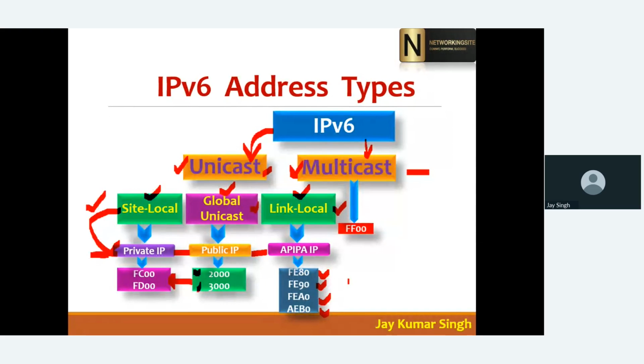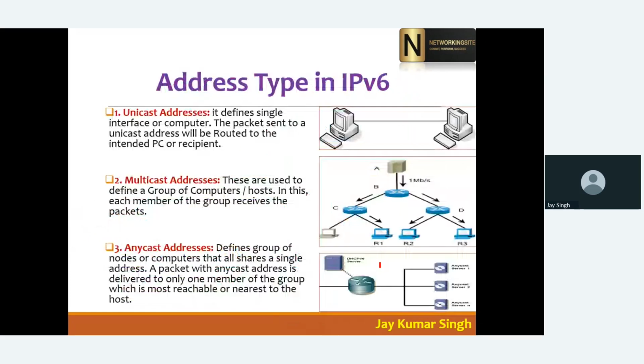Then your system will generate an APIPA address from this range. And the multicast address is used from the FF00 range, and I will tell you when we use this multicast address range. This multicast address range is used with protocols like RIP, EIGRP, OSPF, like that. And we have one other IPv6 type, which is Anycast, and that we will know in our next slide.